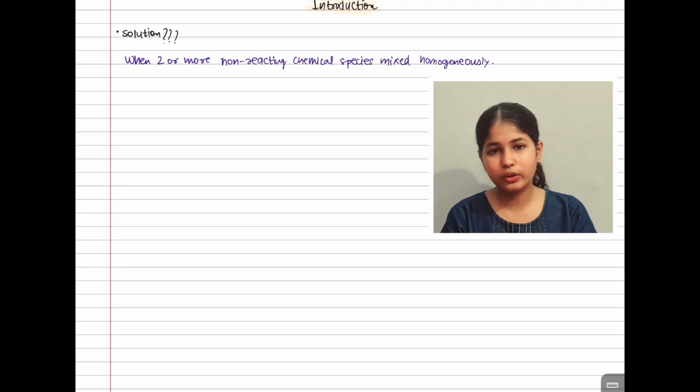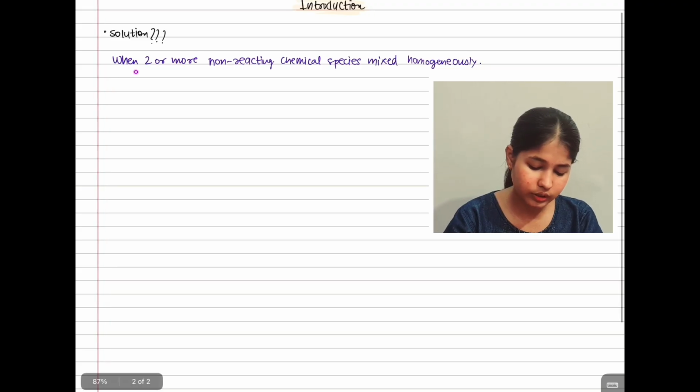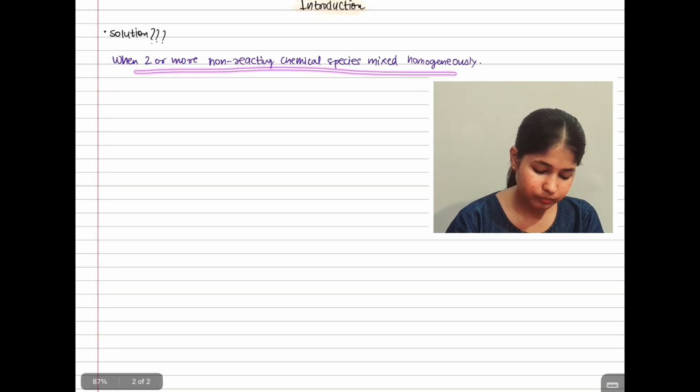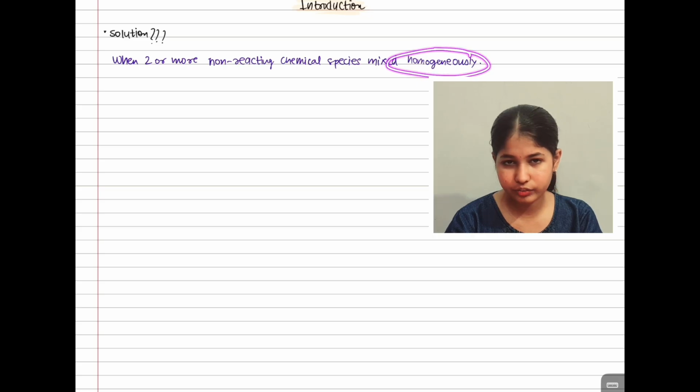So first of all, we are going to understand what this definition is actually saying.